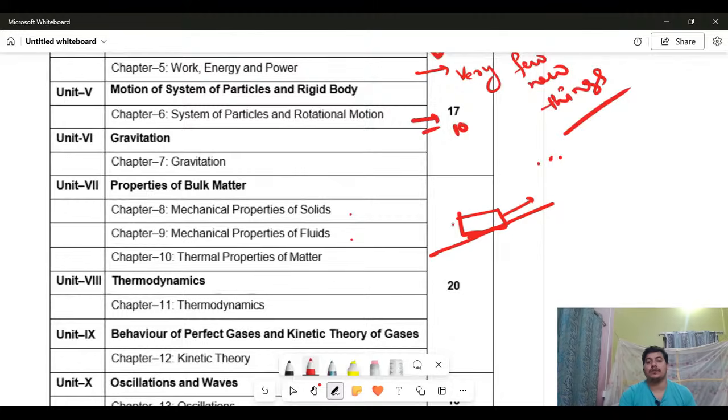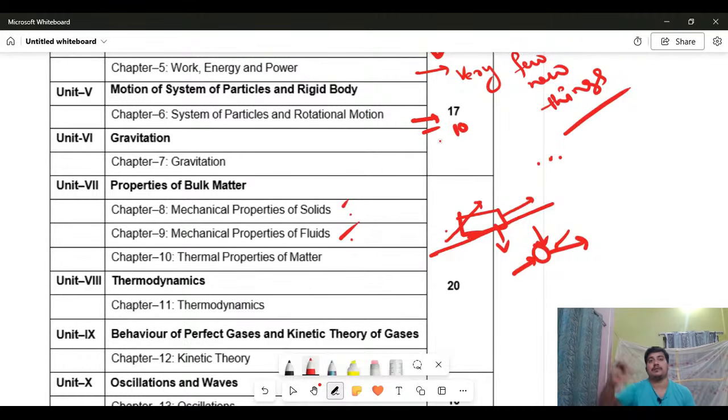But if you are applying force only on one side, the object may get a little deformed. The structure of the object may change. Not every time you apply force will the object move from one place to another. If you apply force from all directions at the same time, it will just change the shape. How these solids change shape, you will be learning. That is the mechanical properties of solids. In this way, fluids will move from one place to another.